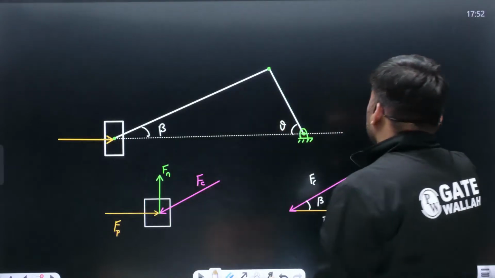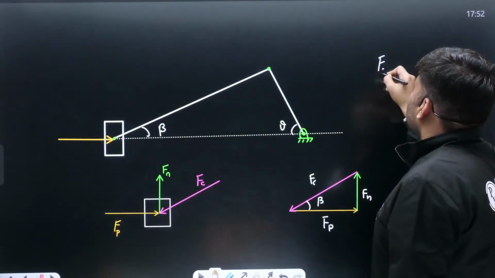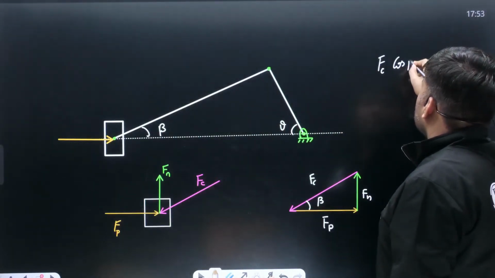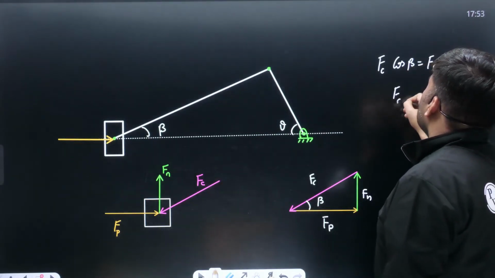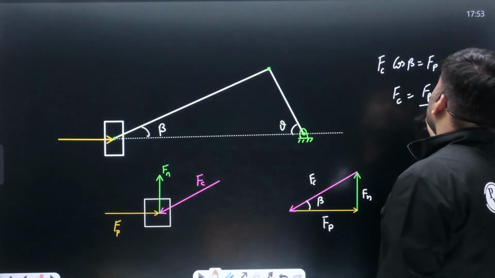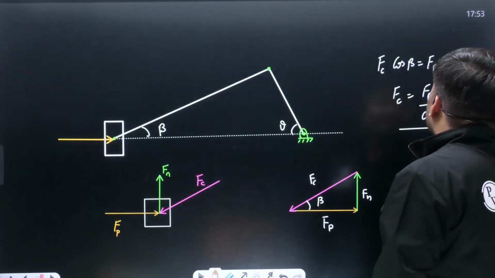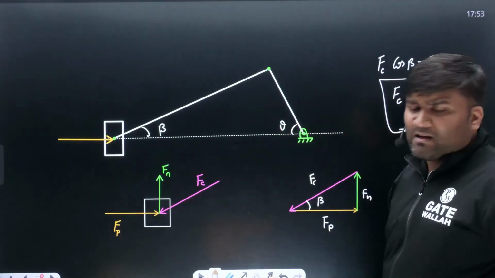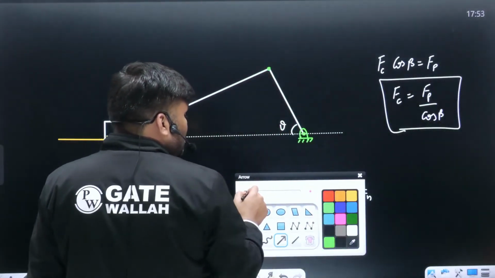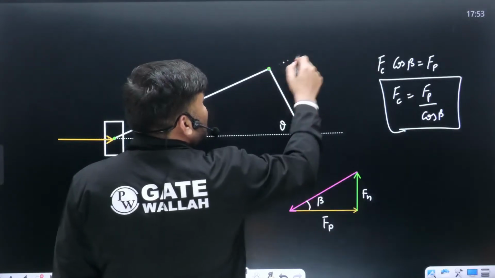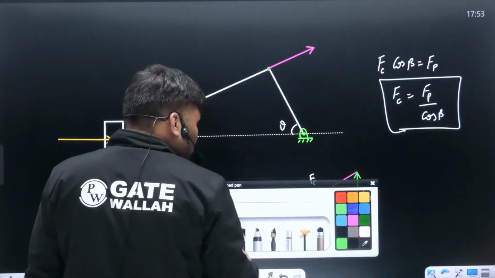Sir, FC, somebody is asking FC. So can I write FC cos beta? यही तो होता है. This is FP. FP calculate कर लिया है, तो FC can be written as FP divided by cos beta. Once FC is known, all other forces you can calculate. FC पता है, तो यही तो है FC, which will be acting here along the connecting rod, FC.